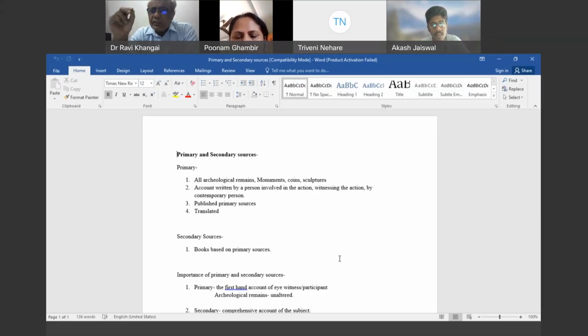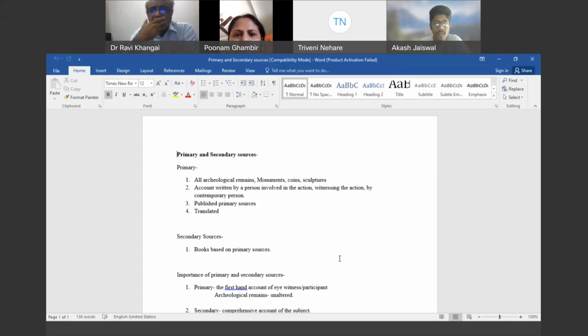But if those original letters are given to everybody to handle, probably they will get soiled and may get damaged. So what generally is done is that those letters are collected by somebody and then published in the form of a book. So that is also a primary source. Only thing is that when you use that source, you have to mention that this is a published source. Similarly, translated sources are also considered primary sources.